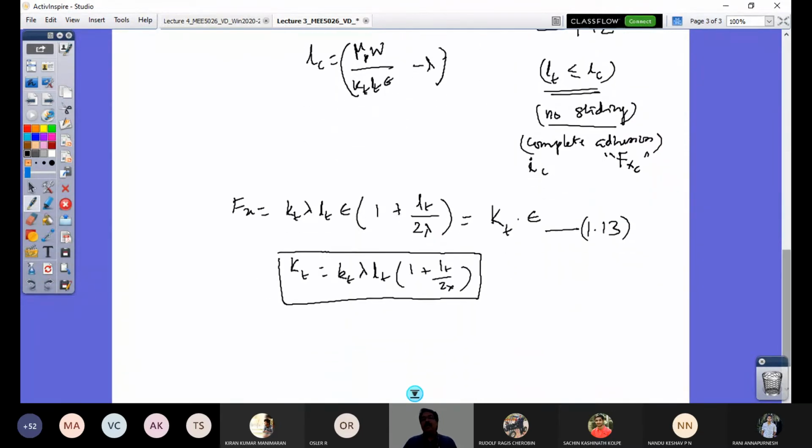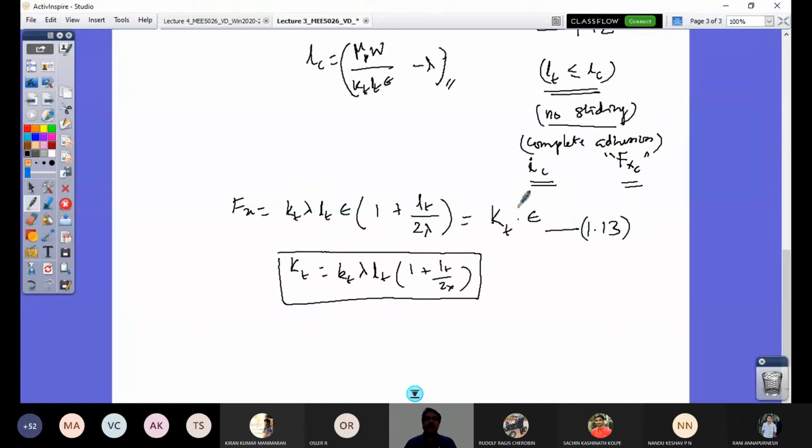So what is the condition for complete adhesion zone, no sliding? Your contact patch length should be less than or equal to LC. So LC is what we have derived here. If your LT is less than or equal to LC, there is no sliding. Your tire model is linear, and you would have a critical value of slip and the corresponding critical value of tractive force. And that's where we just left it at this point.